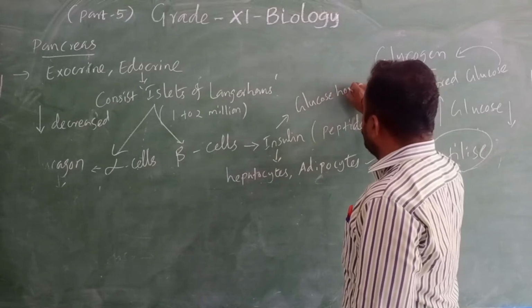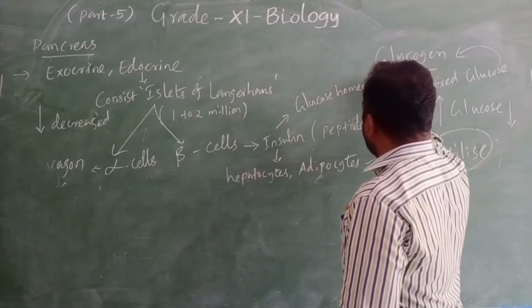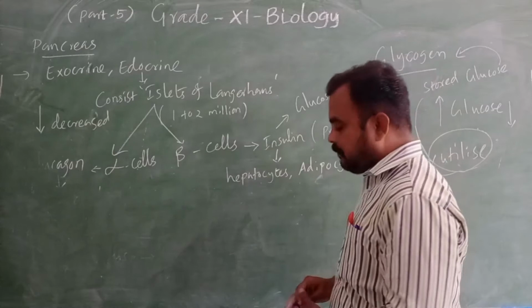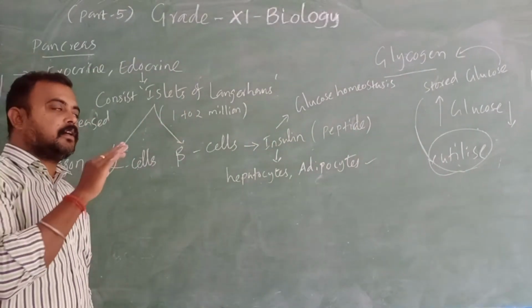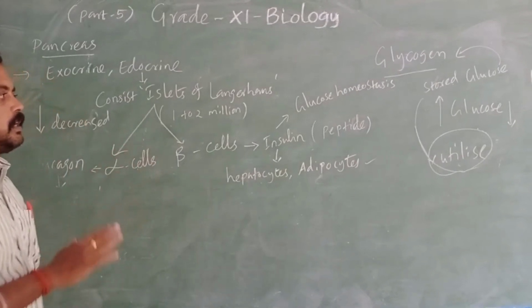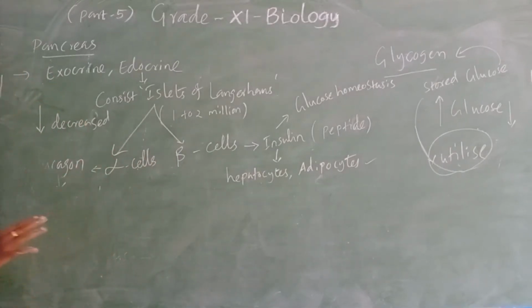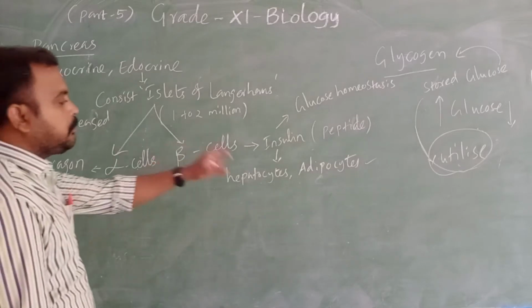Glucose homeostasis means which regulates the glucose level, which maintains the glucose level normally. So that's why it is called glucose homeostasis. The insulin does glucose homeostasis, acting on the hepatocytes and adipocytes.